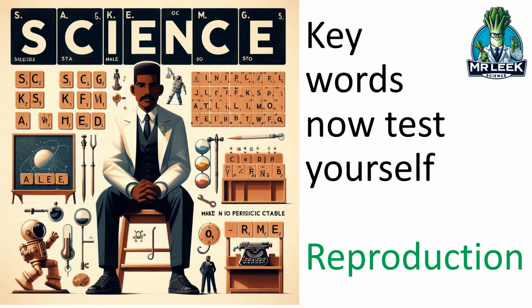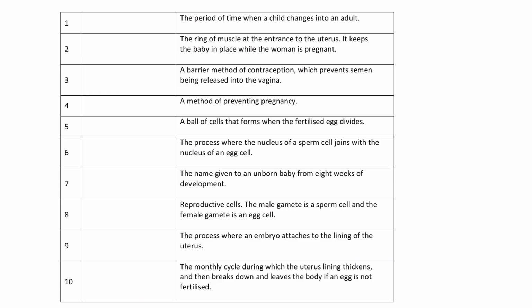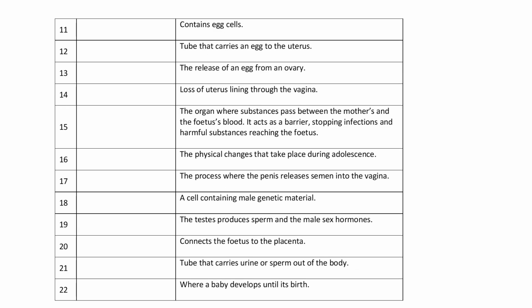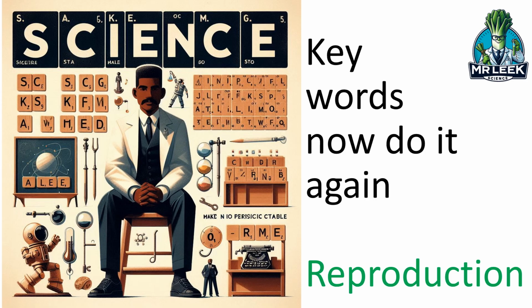Right, quite a few keywords there, 20-ish, right? What you need to do now is you need to test yourself on them. Okay, brilliant. If you got them all right, you've got, I can't remember how many there were now, 20, 21, something like that. Right, if you got them all right, that's absolutely fantastic, right? But if you did, do it again anyway. Okay, and if you didn't, right, then do it again.